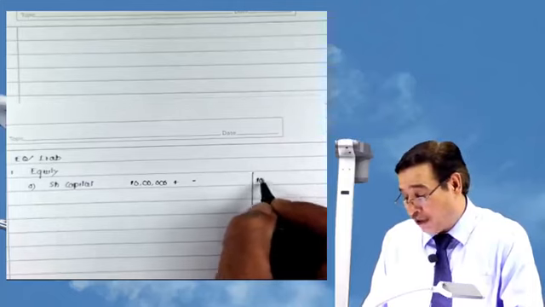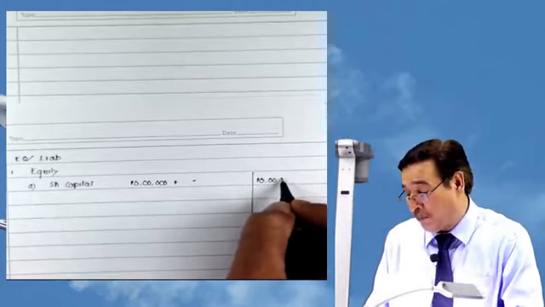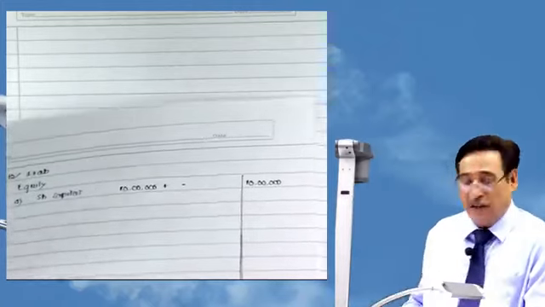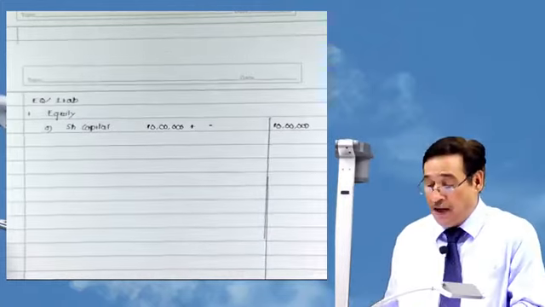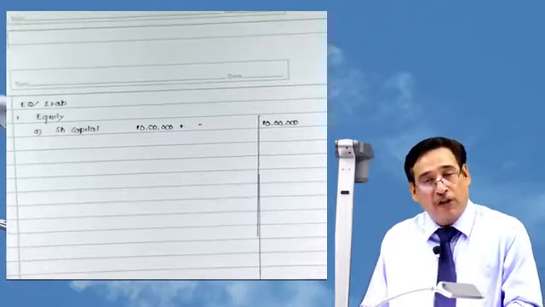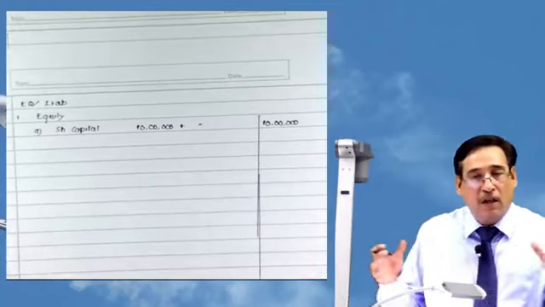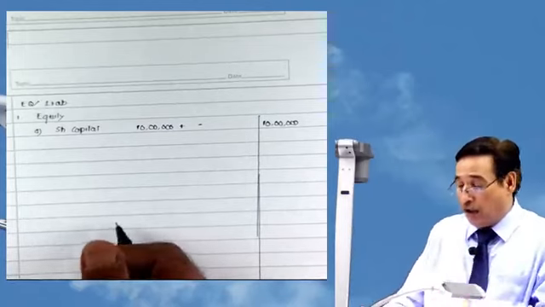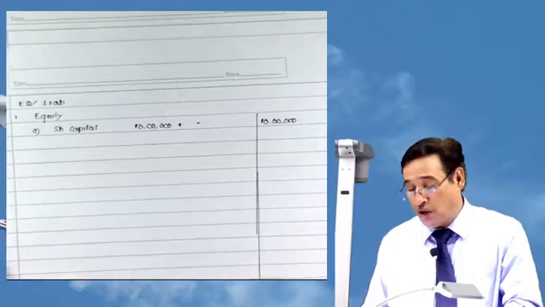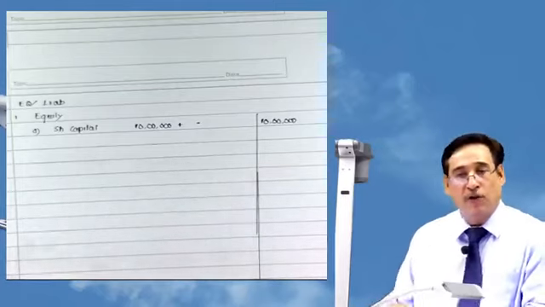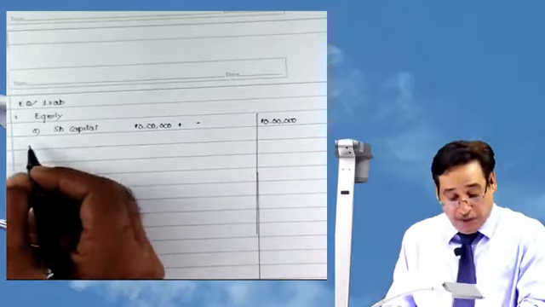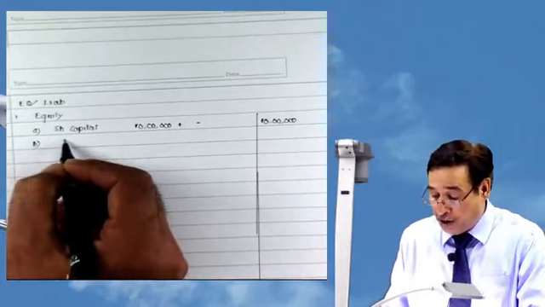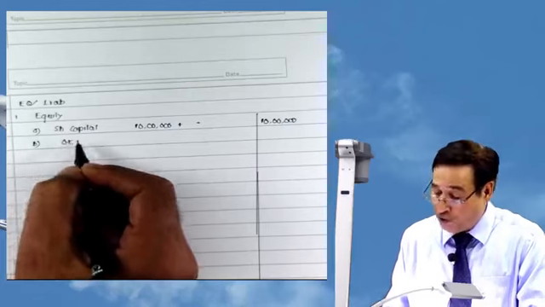Honestly speaking, this is also an intercompany transaction, because out of this share capital, some portion was held by us. That is the reason why I was saying any transaction which takes place between entities of the group is referred to as intercompany transaction, and those transactions are put outside the purview of the consolidated balance sheet. Next item is other equity. Other equity, time and again I am telling, stands for reserve and surplus.